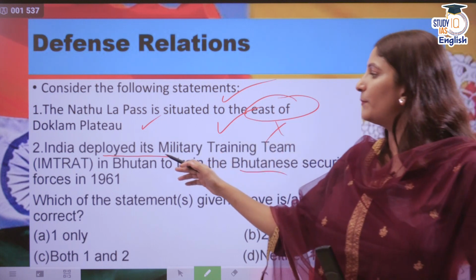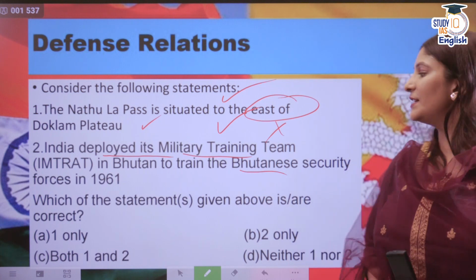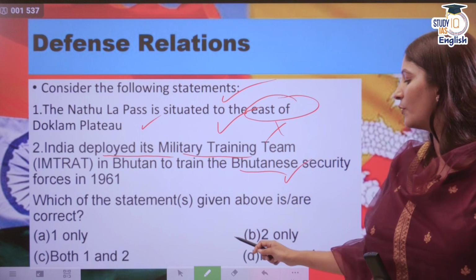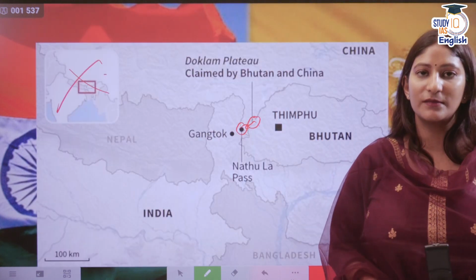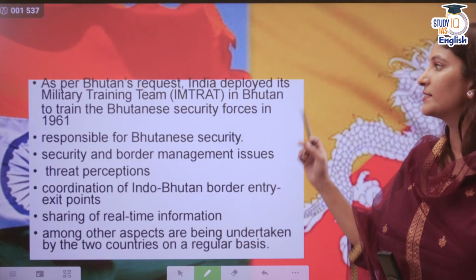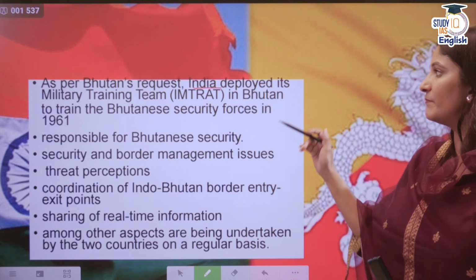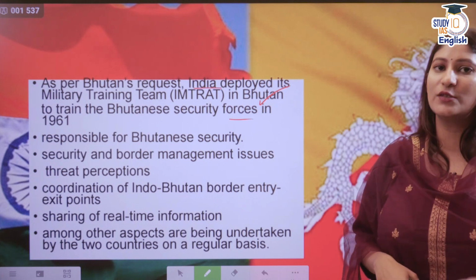Then yes, India deployed its military training team in Bhutan to train the Bhutanese soldiers in 1961. This is definitely correct. So only 2. The second statement is correct. And this was done, the stationing of the team from India, on Bhutanese request. So as per Bhutanese request, India deployed its military training team in Bhutan to train the Bhutanese security forces, and since then it has been doing the same.